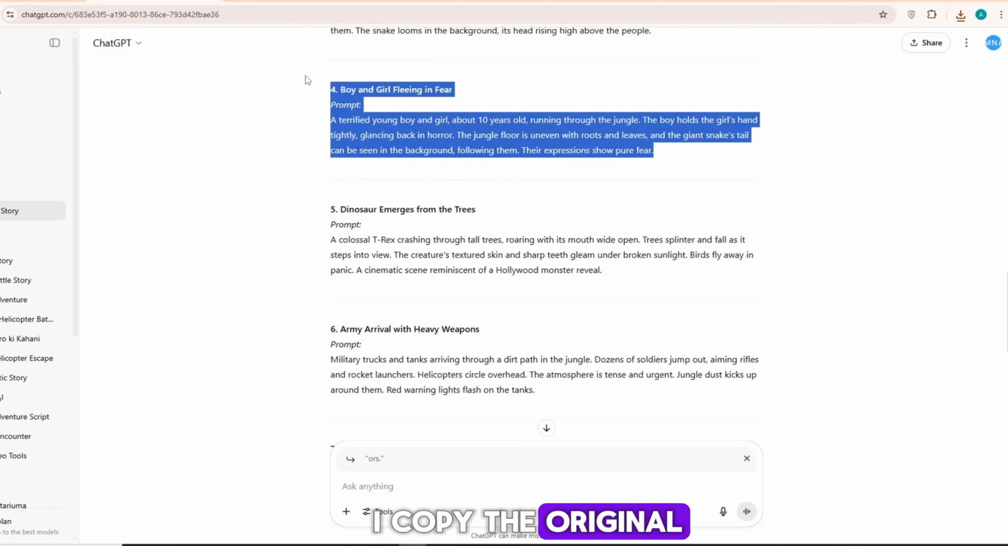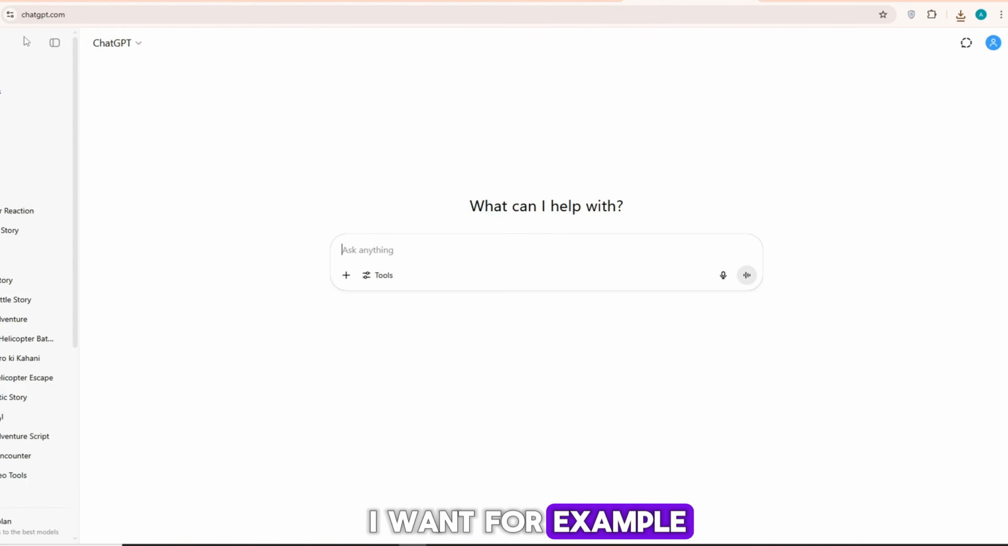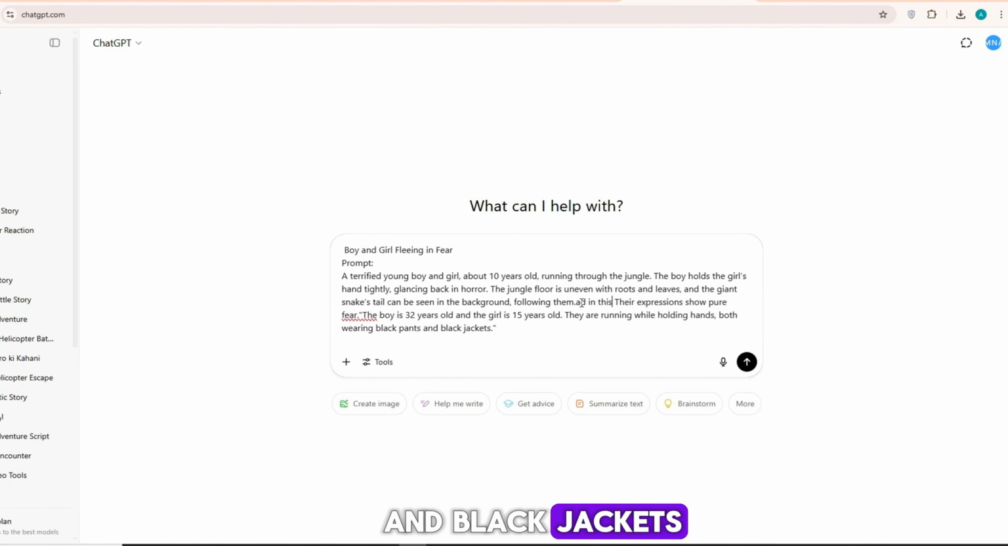I copy the original prompt and add the specific details I want. For example, I write, "Please add in this prompt: the boy is 32 years old and the girl is 15 years old. They are running while holding hands, both wearing black pants and black jackets."